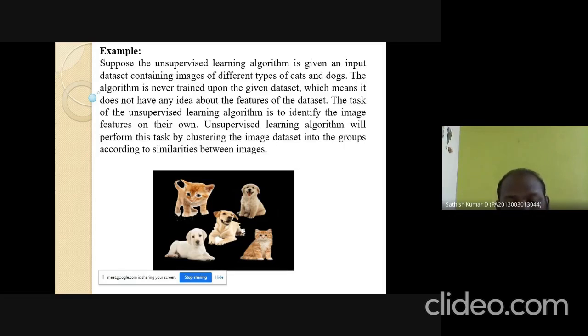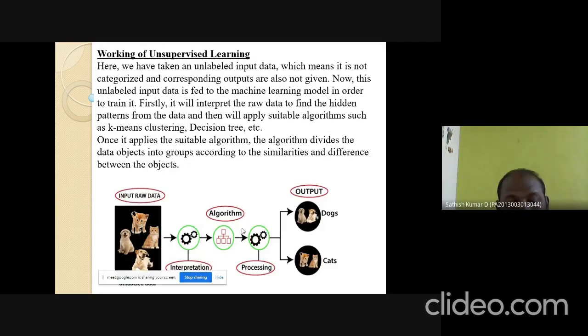So the unsupervised learning means we are going to give the raw data. Raw data means unlabeled data that is not categorized. The algorithm is going to categorize the animals based on the picture features. So here, based on the features of the image, the algorithm itself categorizes the data, like these are the images suitable for the dogs, and these are the images suitable for the cats. So here, using the concept of processing, it's going to classify the images. That is called unsupervised learning.